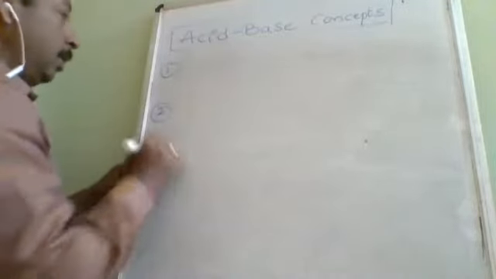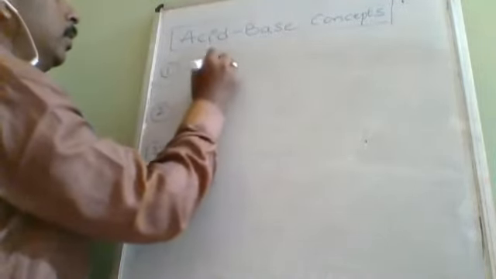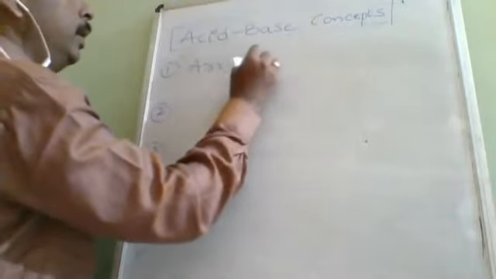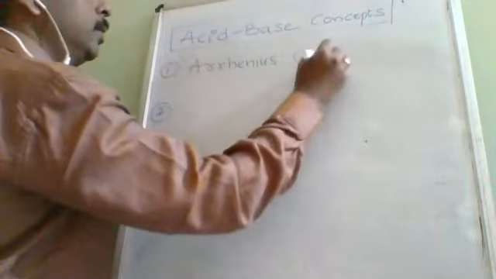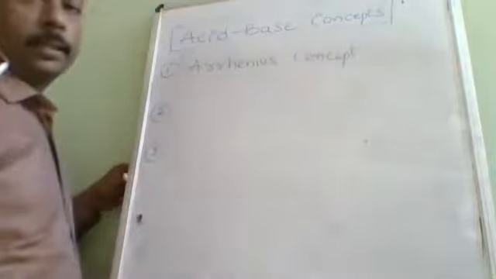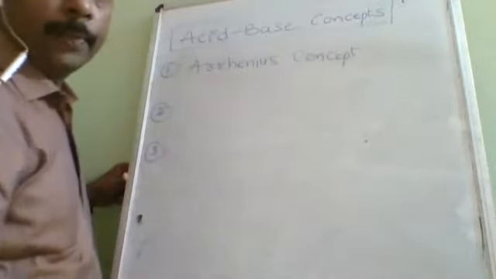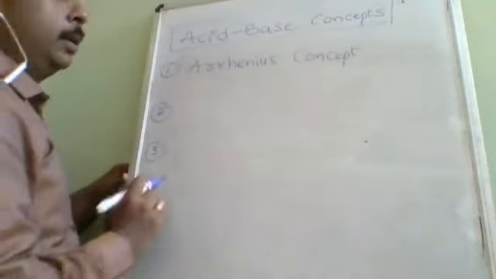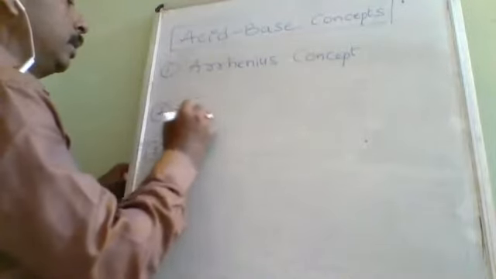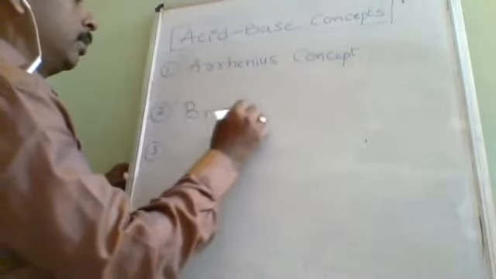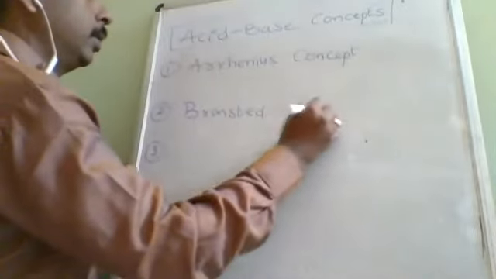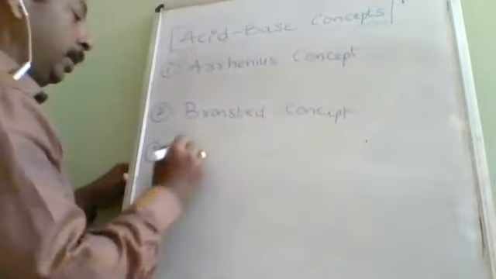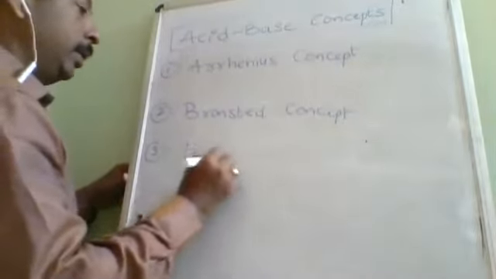First one is the Arrhenius concept. The first concept about acid and base is given by Arrhenius. The second one is given by Bronsted, the Bronsted concept. And the third concept is given by Lewis. These are the three concepts.